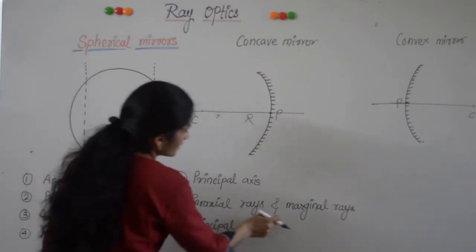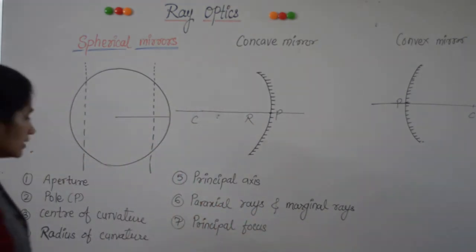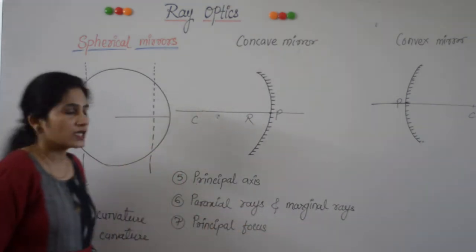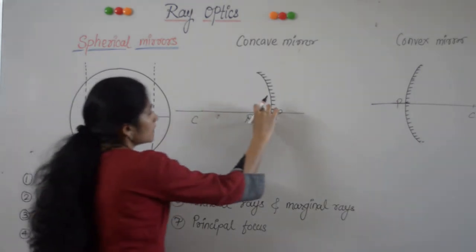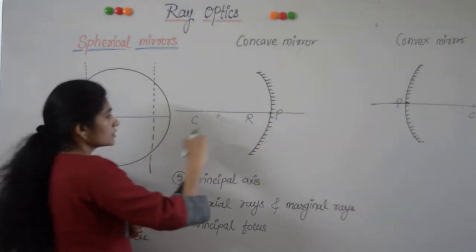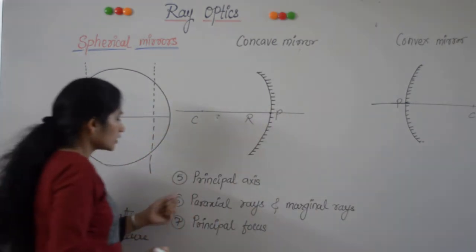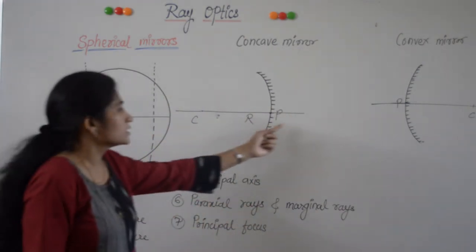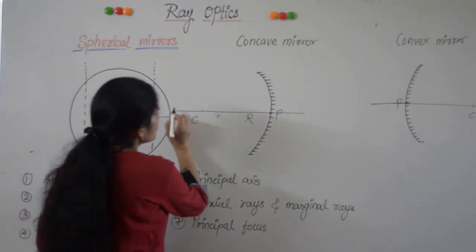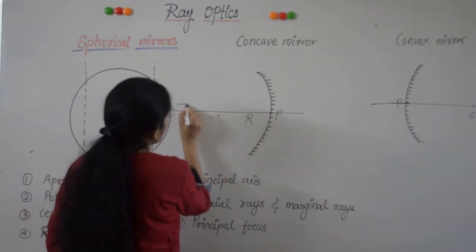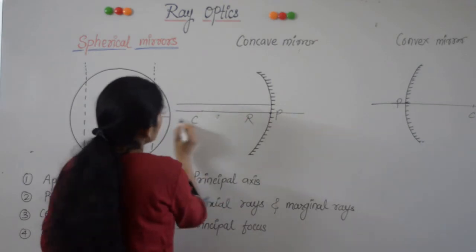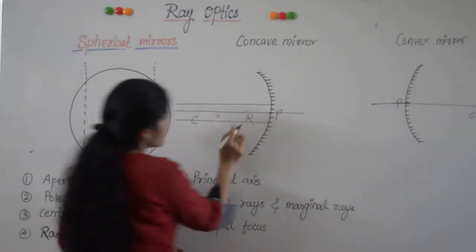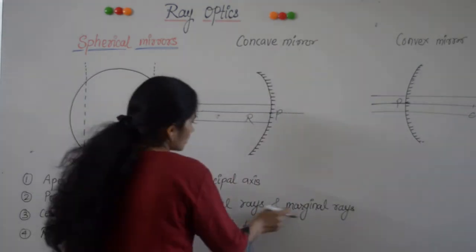Then we have paraxial rays and marginal rays. Paraxial rays are those rays which are close to the principal axis, or close to the pole. They are the rays which are parallel to the principal axis and close to it.